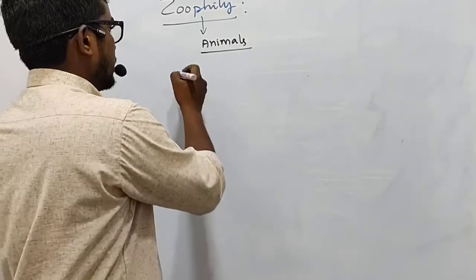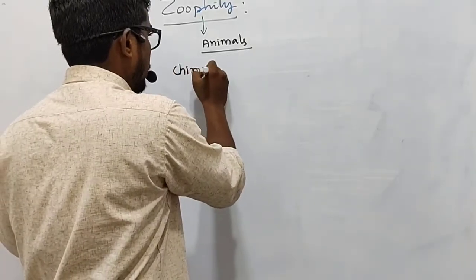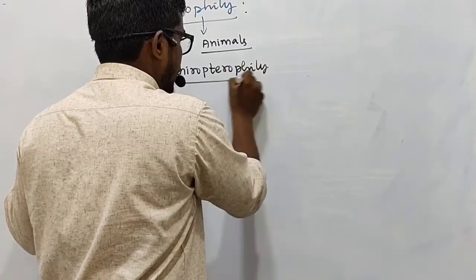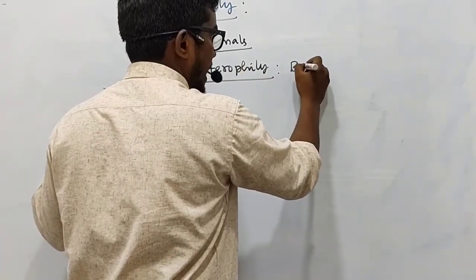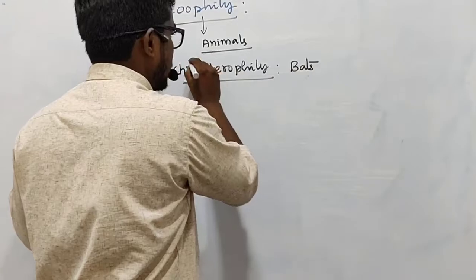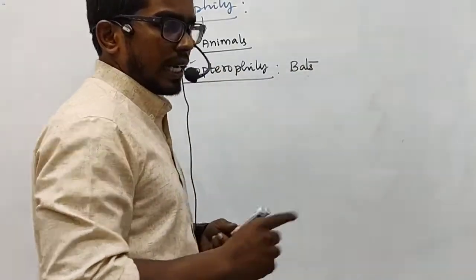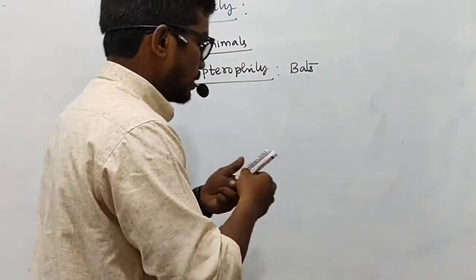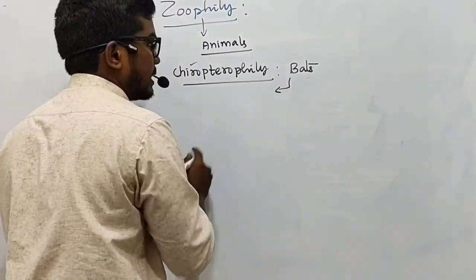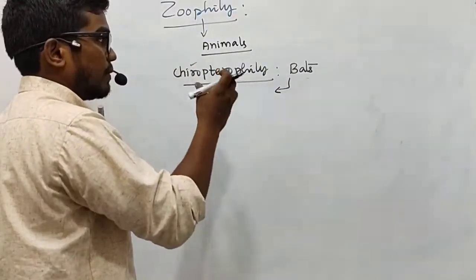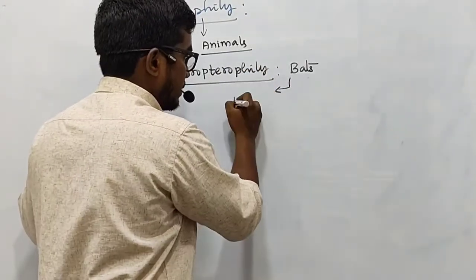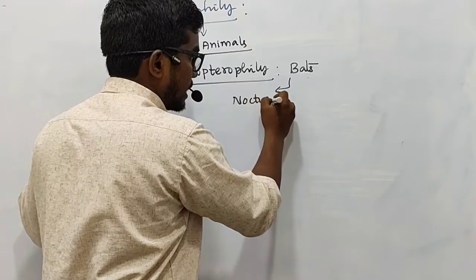Firstly, we have here Chiropterophily. As I said, the pollination by bats is referred to as Chiropterophily. Here the bats are nocturnal, only active during the night, and they get attracted to flowers that are clearly visible at night.